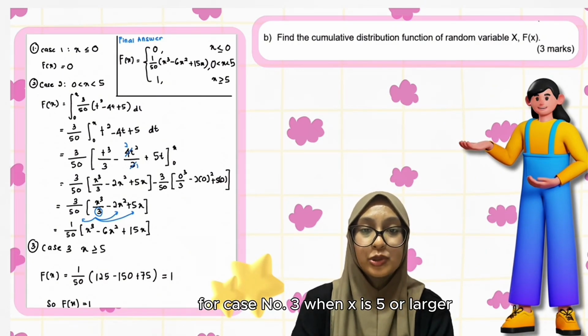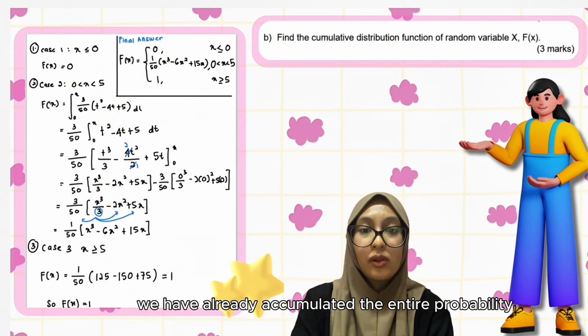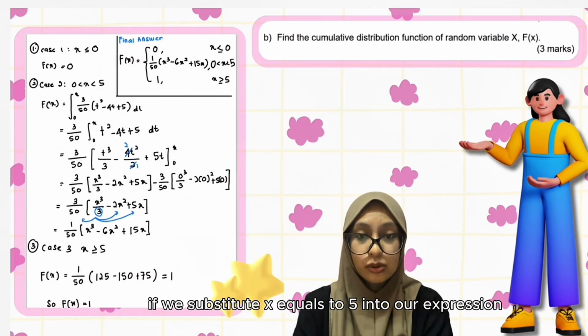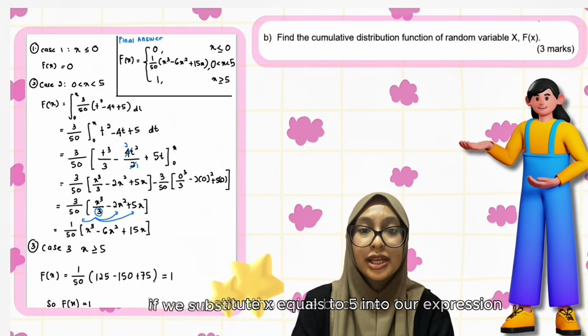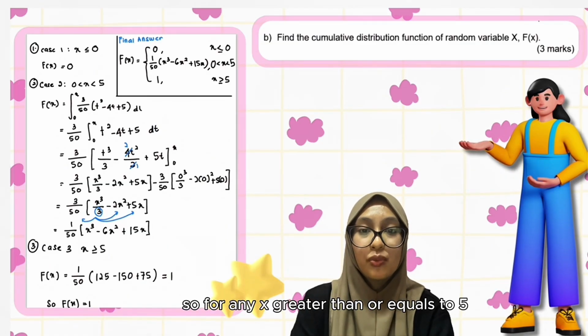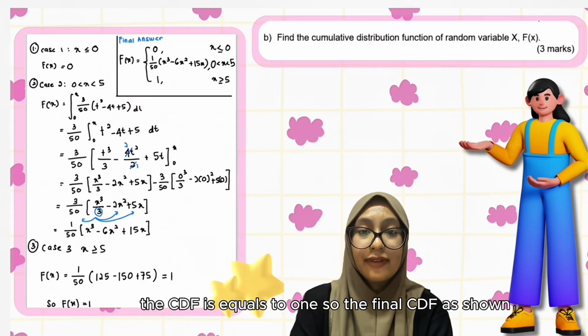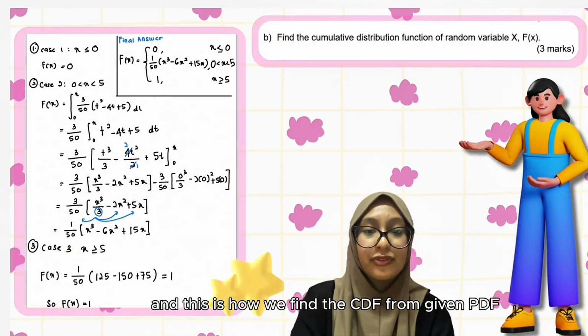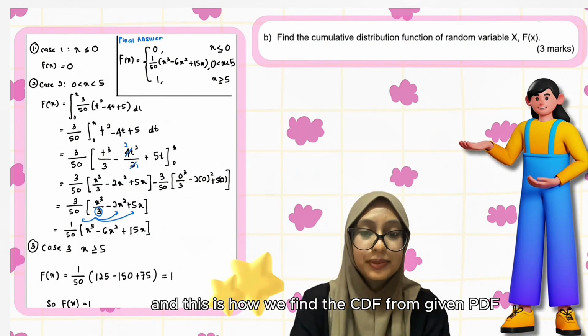For case number 3, when x is 5 or larger, we have already accumulated the entire probability. If we substitute x equals 5 into our expression, the value becomes 1. So for any x greater than or equal to 5, the CDF is equal to 1. So the final CDF is as shown, and this is how we find the CDF from a given PDF.